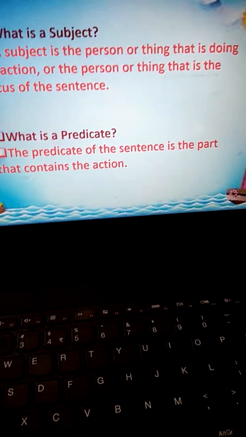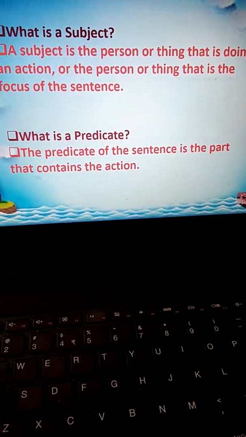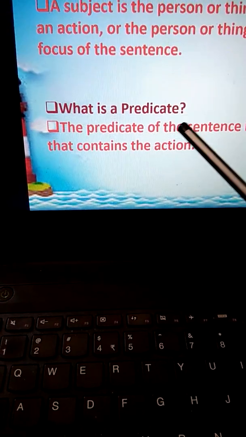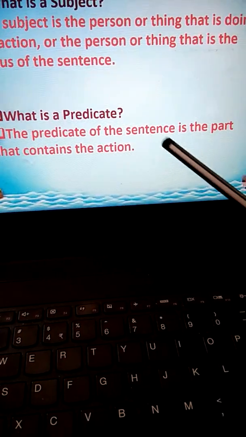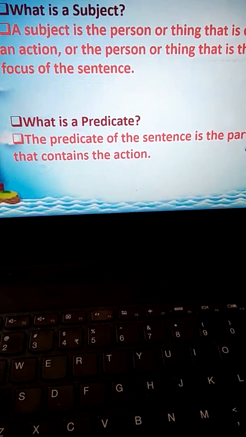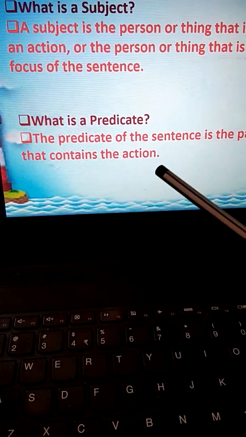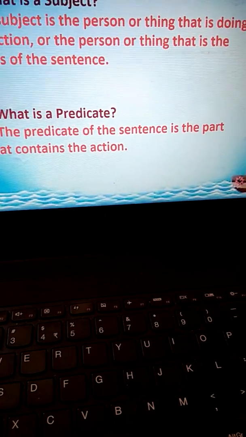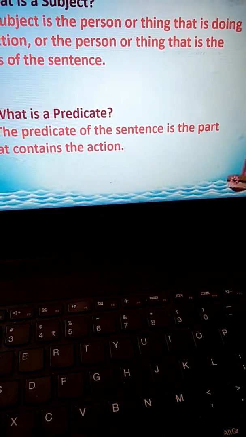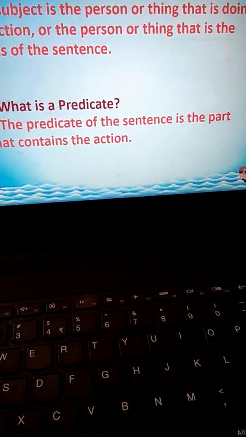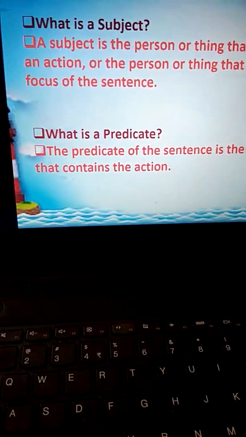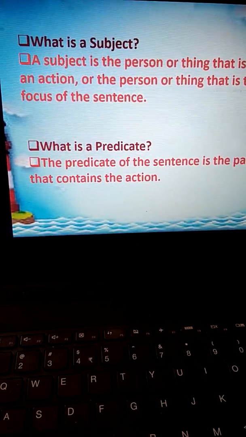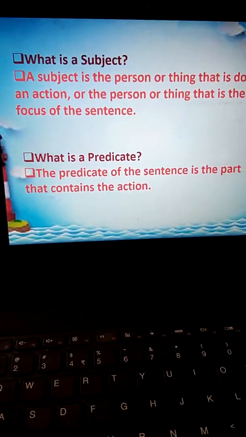And what action the subject is doing, that is the predicate. What is a predicate? The predicate of the sentence is the part that contains the action. So, the predicate contains what action he is doing, and the subject is who is doing. Clear? Who is doing the action?